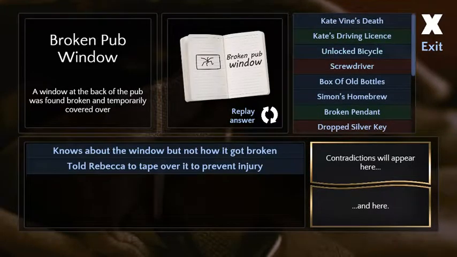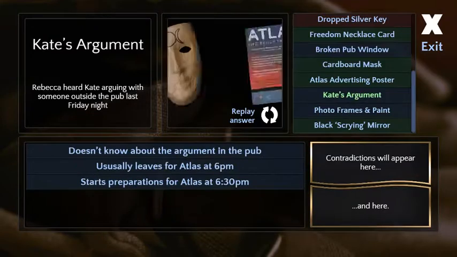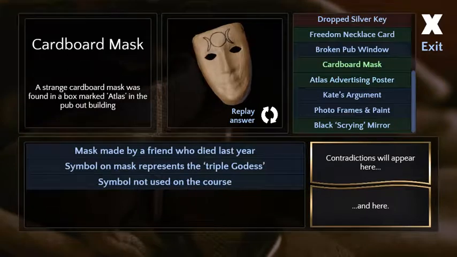What should we ask this man about? He goes to Alice at 6 and starts preps at 6:30. Doesn't know about the argument. Mask was made by a friend, Triple Goddess.